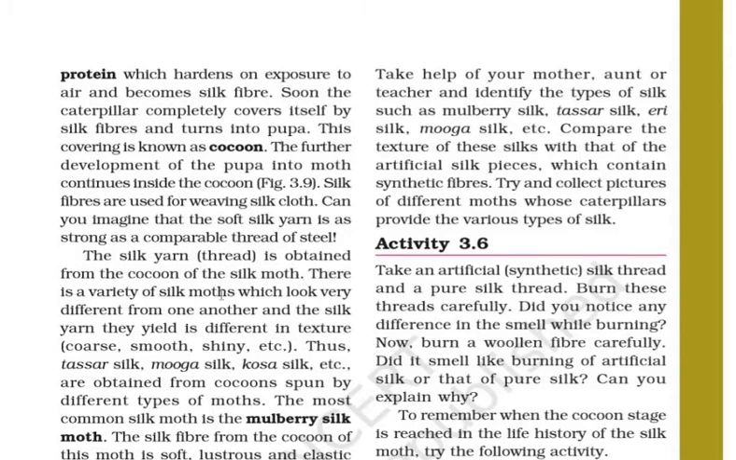There is a variety of silk moths which look very different from one another, and the silk yarn they yield is different in texture: coarse, smooth, shiny, etc. Different types of silk moths yield different types of silk fibers. Thus, Tasar silk, Muga silk, Kosa silk, etc. are obtained from cocoons spun by different types of moths.